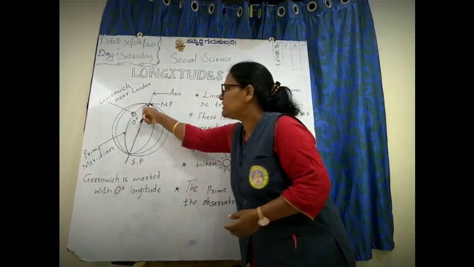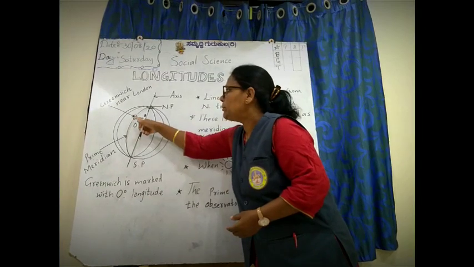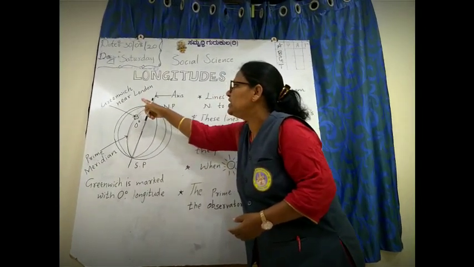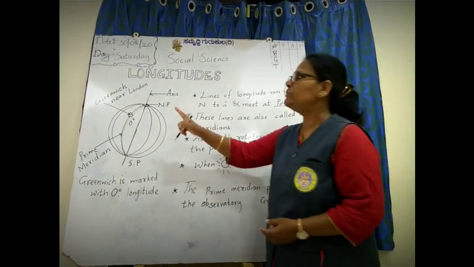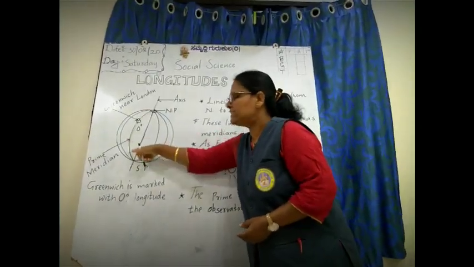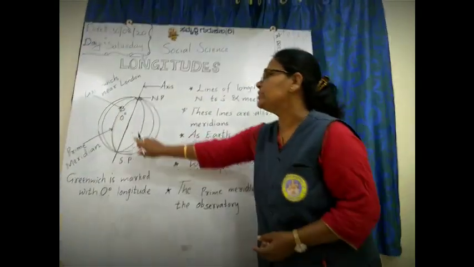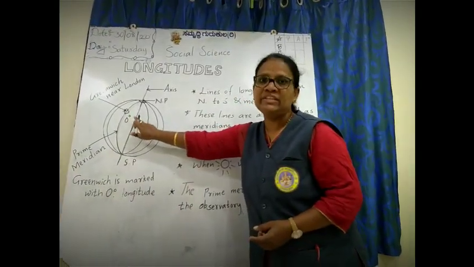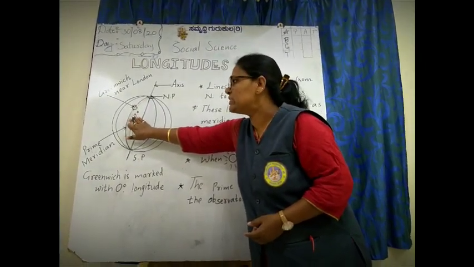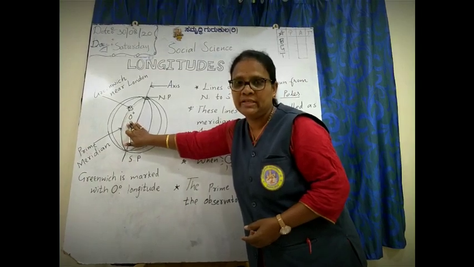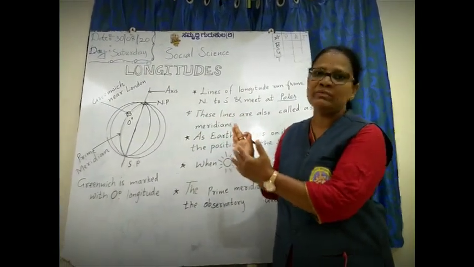See children, this line here is the prime meridian. The prime meridian passes through the observatory at Greenwich near London. This is a reference line. Greenwich is marked with 0 longitude. The measurement will start from this prime meridian. This prime meridian divides the earth into two equal parts.